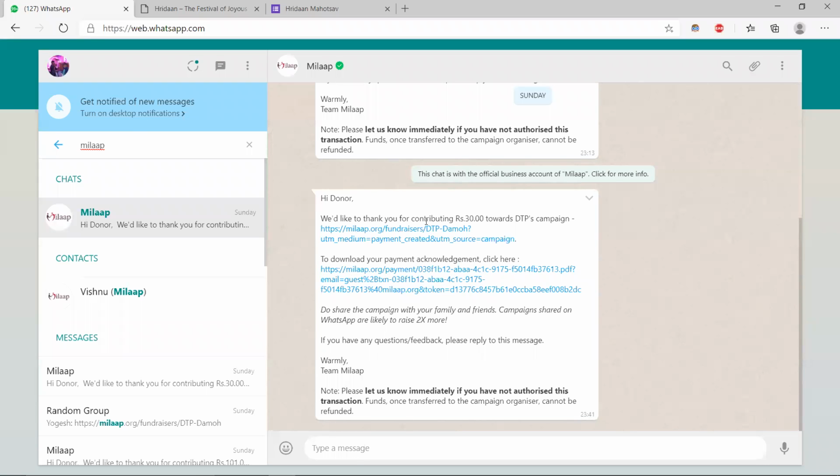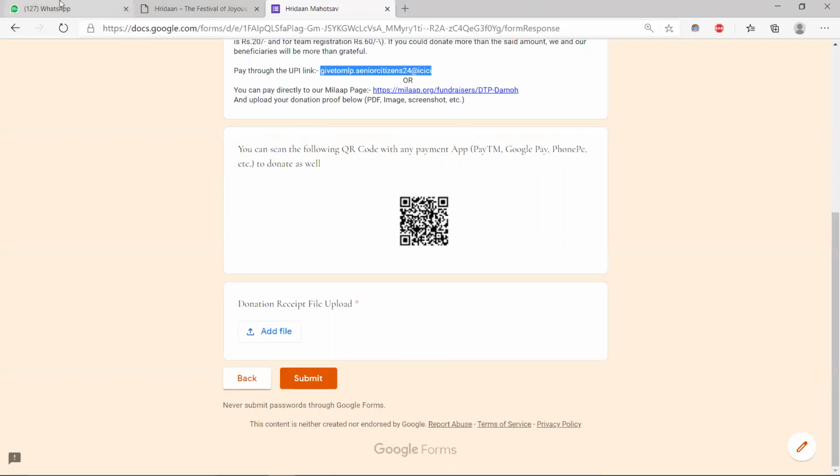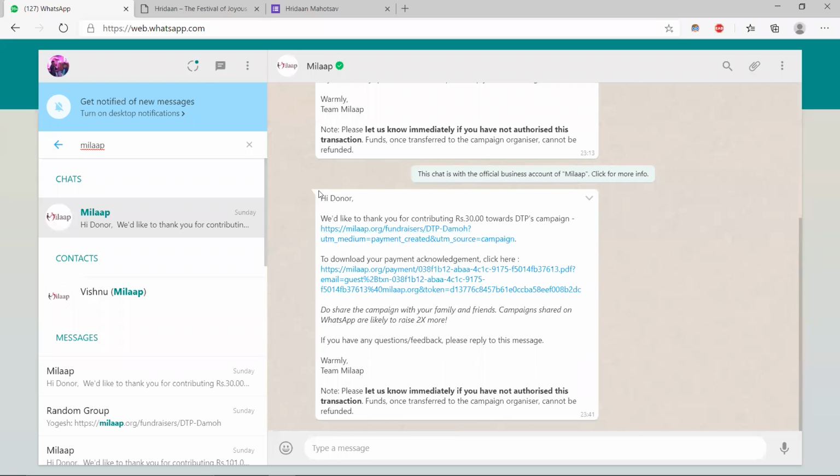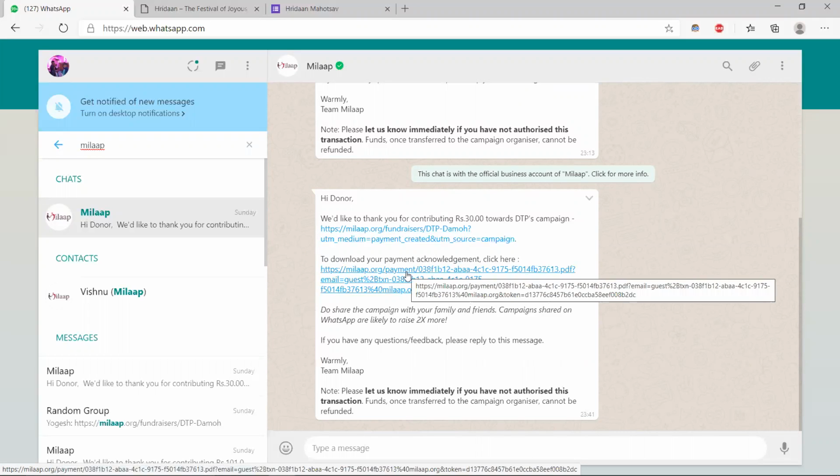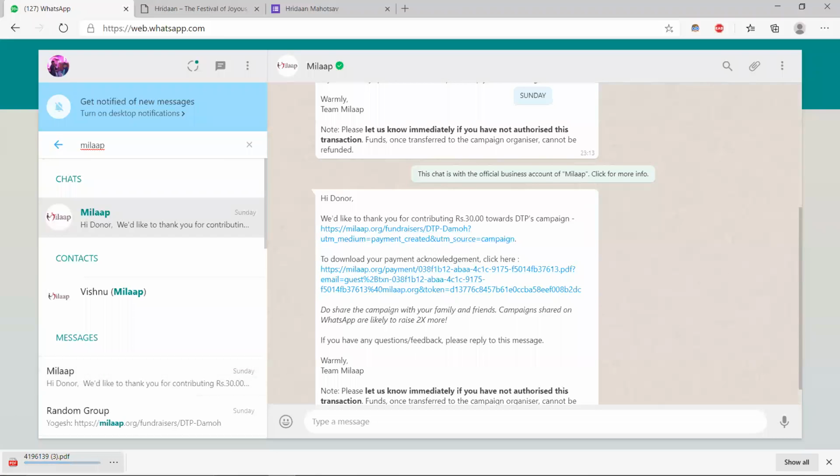Just a few moments earlier, I made this 30 rupees donation using this QR code. Milap sent me this customized message on my WhatsApp number, because I had used this number to make the UPI transaction. In this message there is a payment acknowledgement part. I just have to click on this, and it will automatically get downloaded over here.